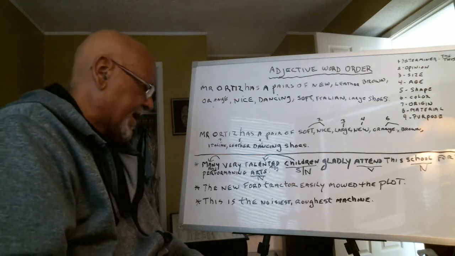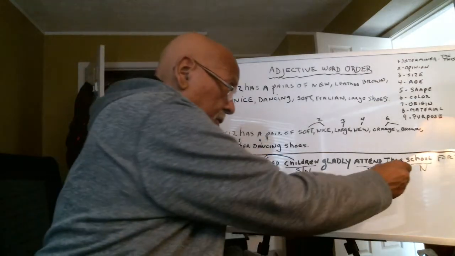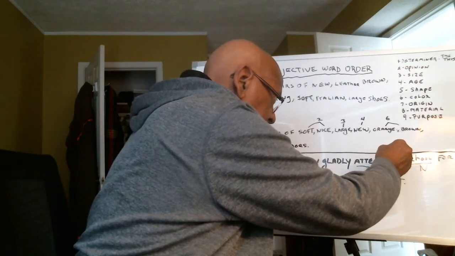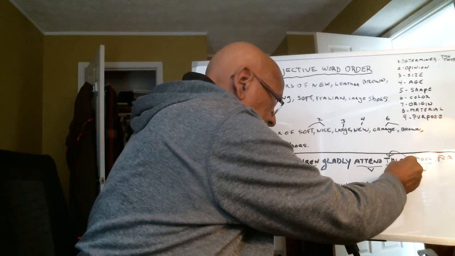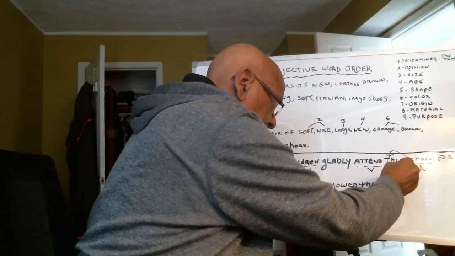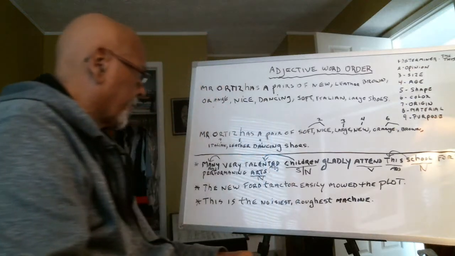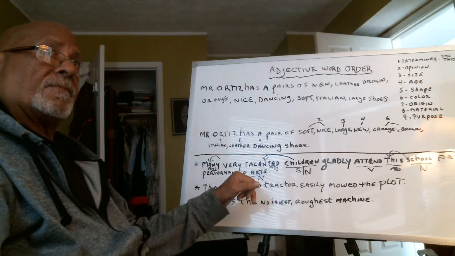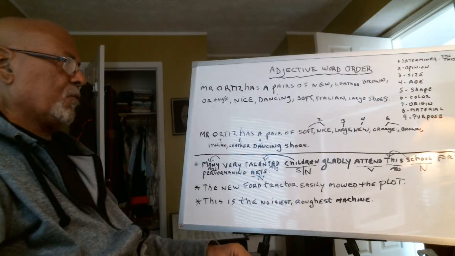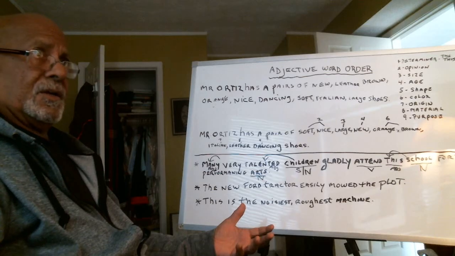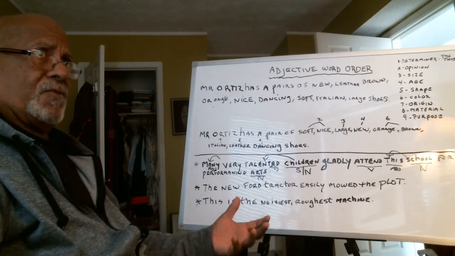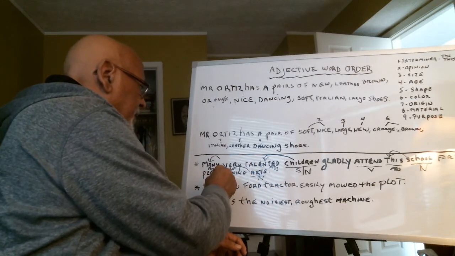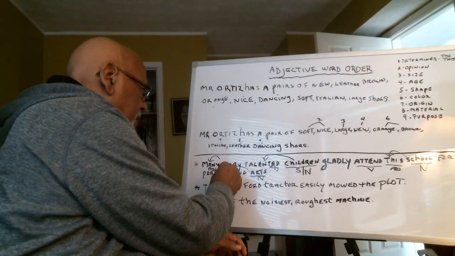We go to the next noun. School. Which school? This school. Adjective. We go to the last noun, arts, and we ask the question, what kind of arts? Performing arts. That's an adjective also.